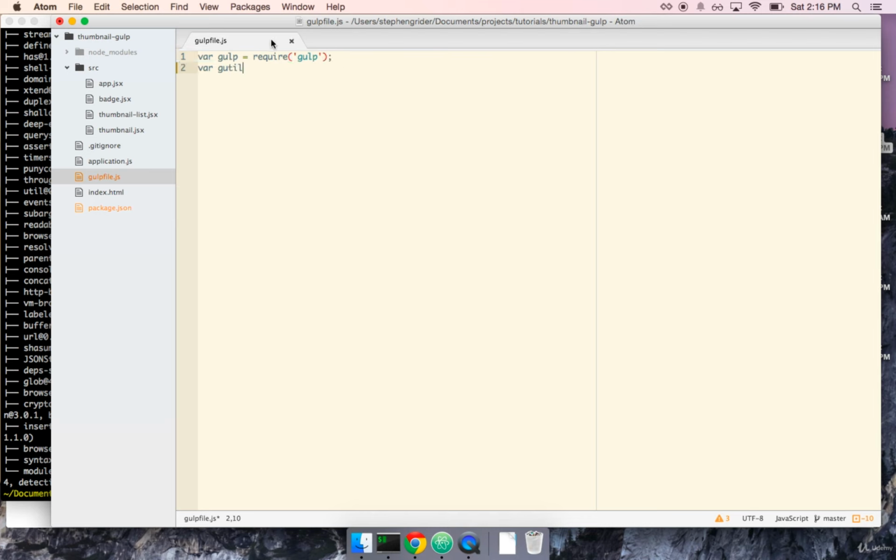The next is going to be gutil, or gulp-util for short. And that's going to be gulp-util. Next is source, and that's going to be our vinyl-source-stream. Let's remember the R this time. Next is Browserify, and that's just going to be Browserify.